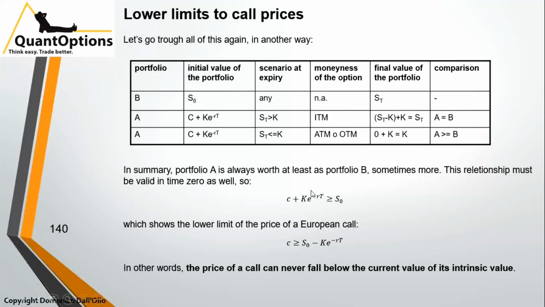We take this and we put it on the other side of this inequality, and we have C higher or at most equal to S0 minus K e^(-rT). And what is underlying minus strike? It's the current value of the intrinsic value. So the price of a call cannot get below its intrinsic value. More or less, this is what we have seen so far.